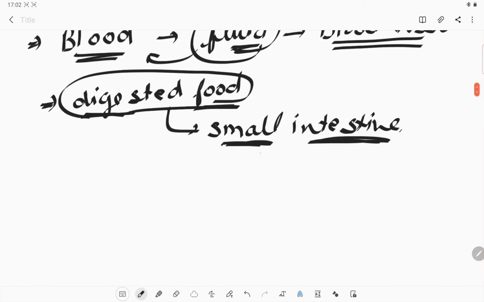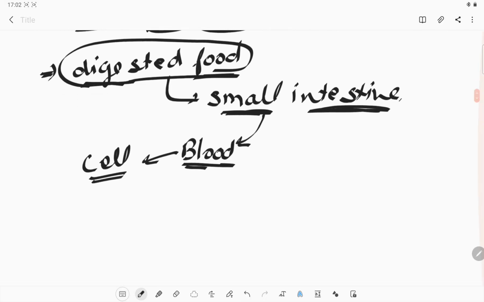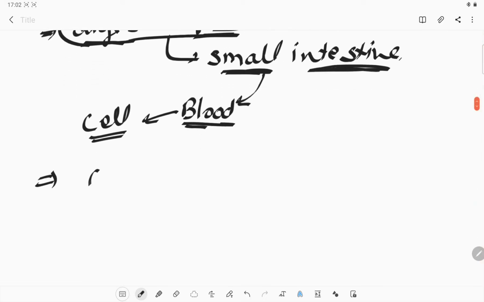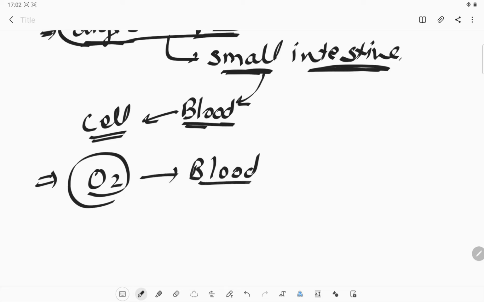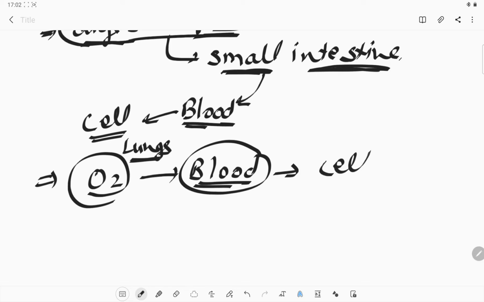From there, all those things go into the blood, and that blood supplies them to each and every cell of our body. Similarly, oxygen is also carried by the blood from the lungs. From the lungs the oxygen gets into the blood, and that blood transports the oxygen to each and every cell of our body.